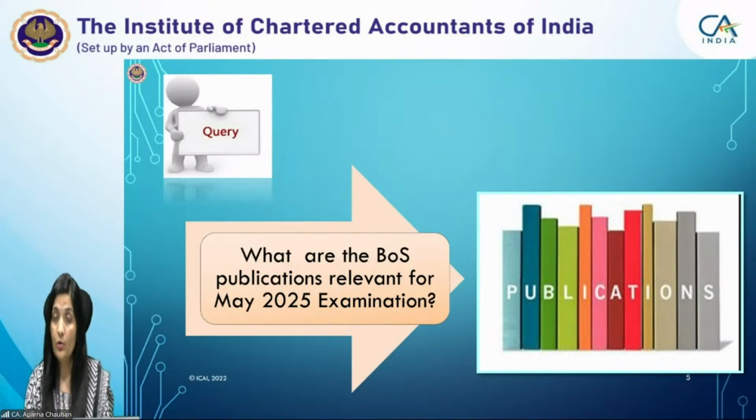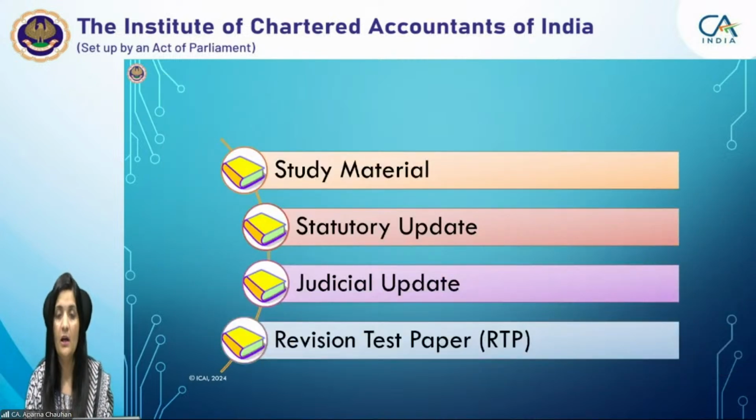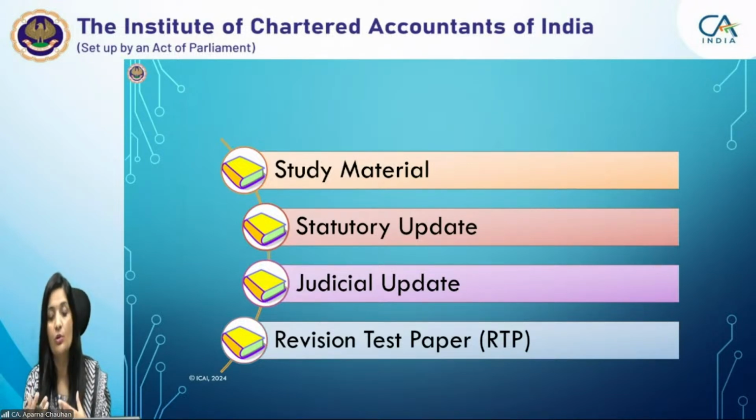So for you now, what BOS publications are relevant? Basically, the study material. Of course, for the study material you have to wait for some time, because this time the Number 2 Act has been passed. Due to that reason, the study material is being delayed, because we have to update each and every question. We have to see the implications of the amendments in all the questions, in the judicial updates, and in the significant select cases also, right? All those things we have to do. So it is taking some time.